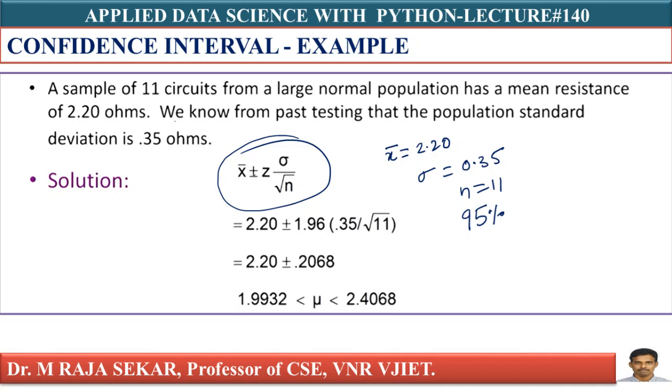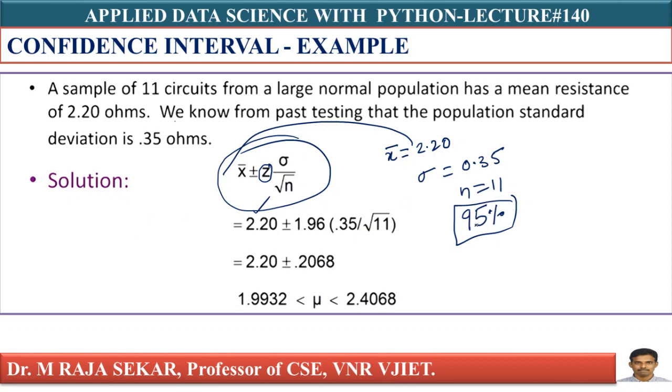If I keep x bar minus, I will get the lower limit; plus means I will get the upper limit. What is my x bar? 2.20 plus or minus. What is my z value at 95%? I already discussed in the previous lecture, just refer to it.